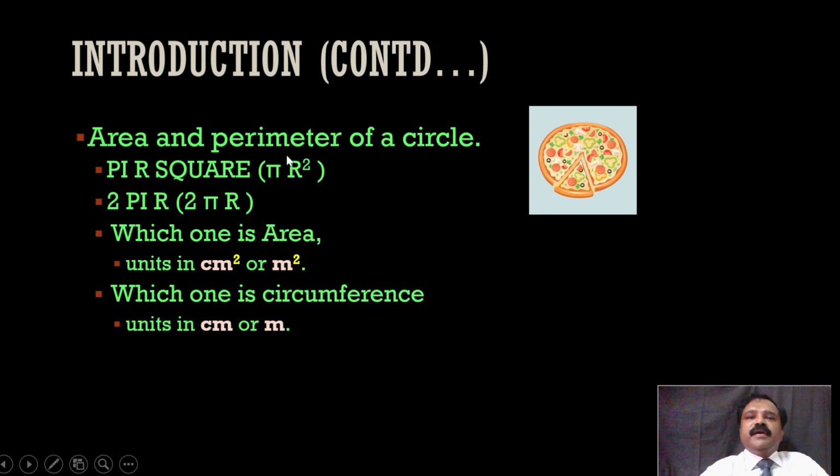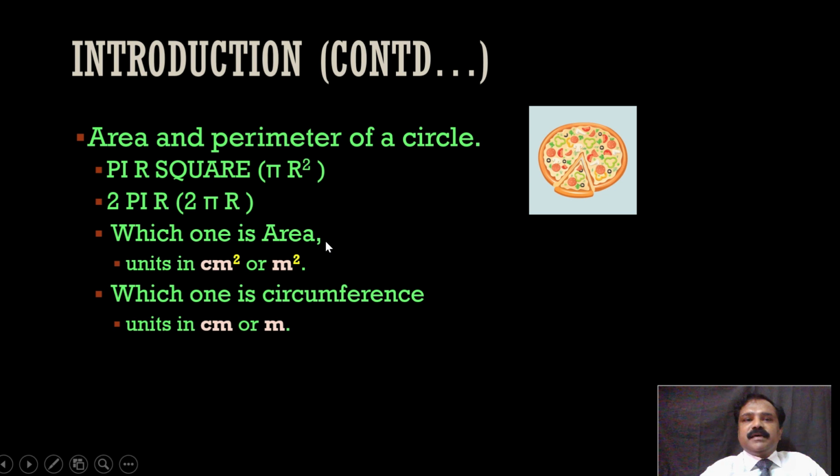So area and perimeter of a circle. One is pi r square, and another one is 2 pi r, right? So which one is for area, which one is for circumference? We always have a confusion, right? Is pi r square the area, or is 2 pi r the area? Or is pi r square the perimeter or circumference, or is 2 pi r the circumference? So there is a logic to differentiate it.